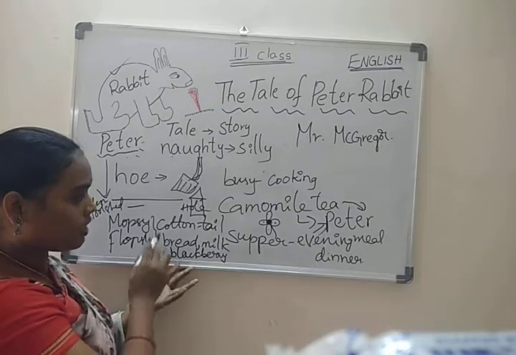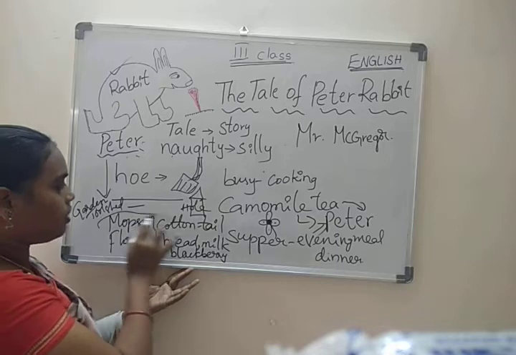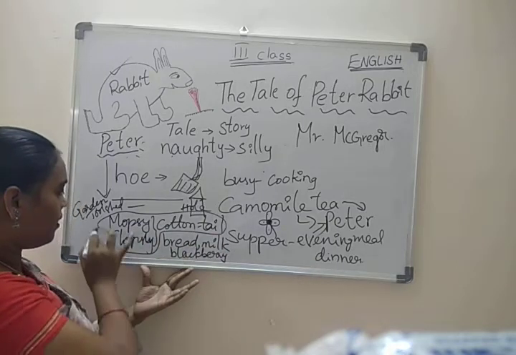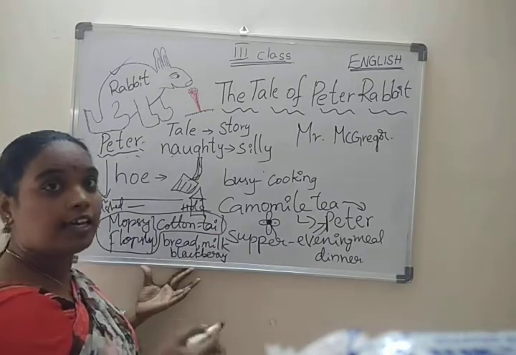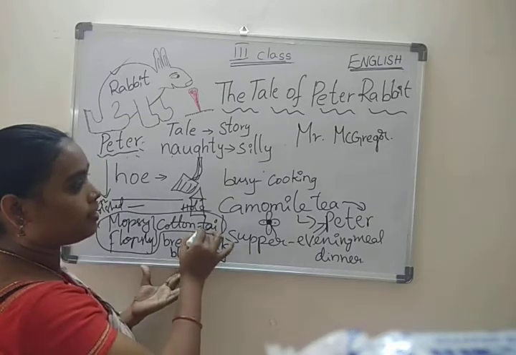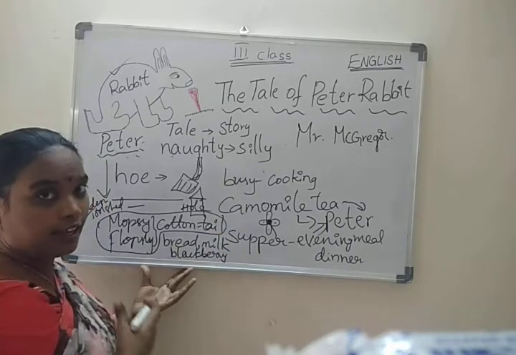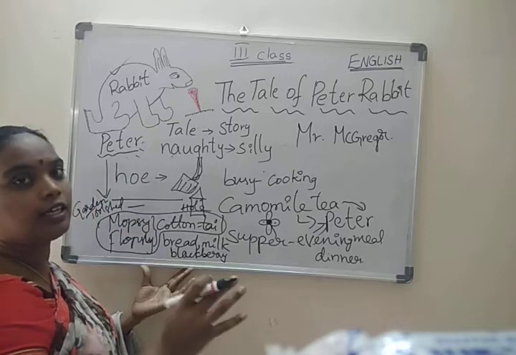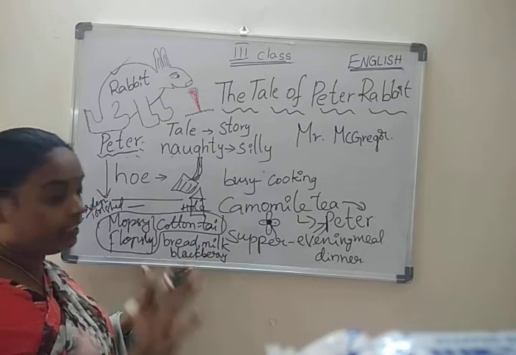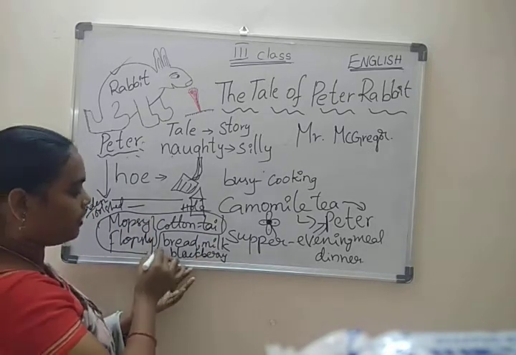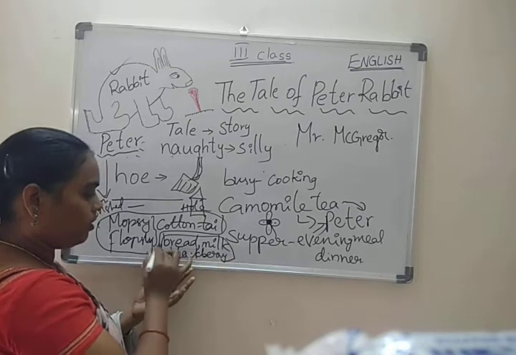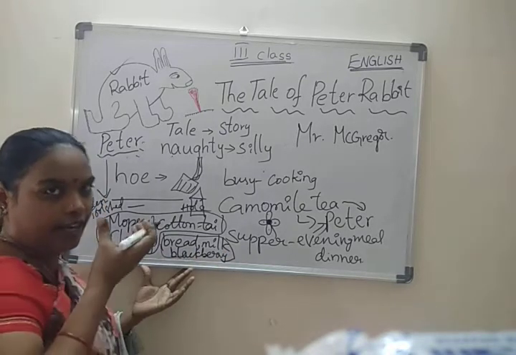All these children listened to their mother's words. Then they had whatever they regularly eat. They have taken dinner. That dinner only they had.